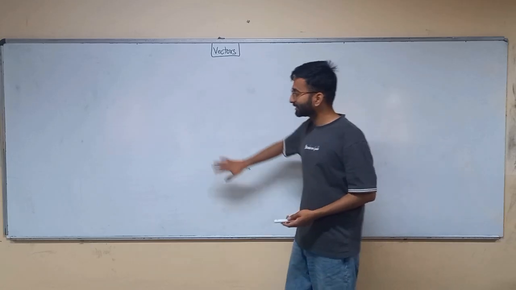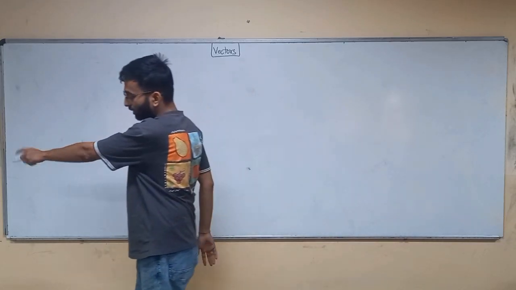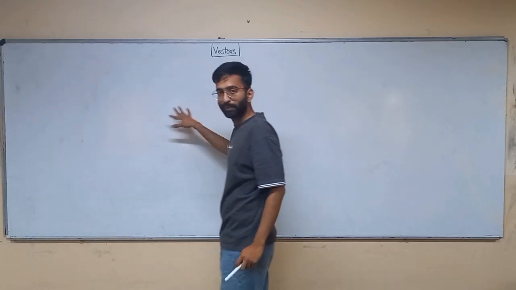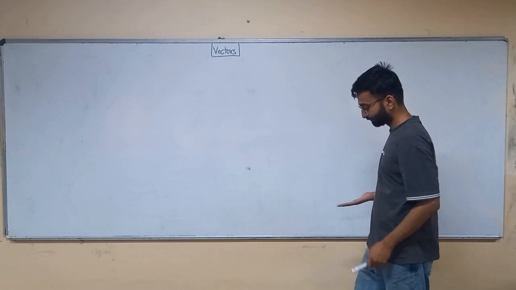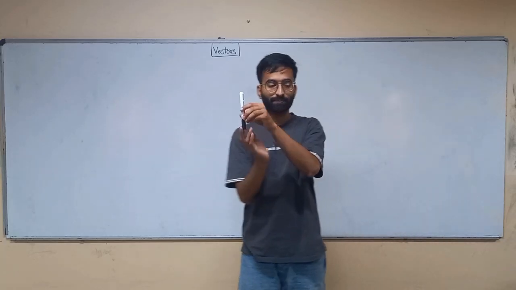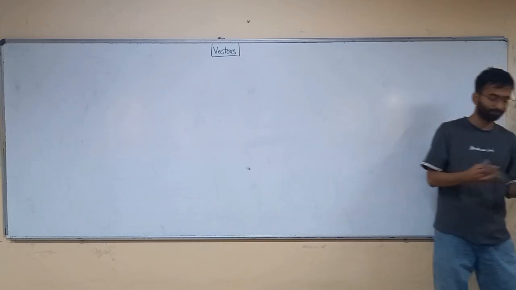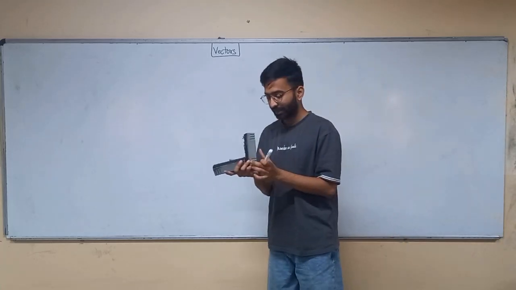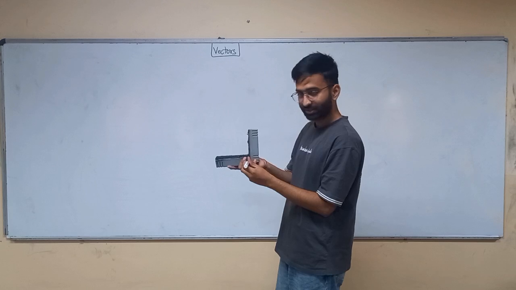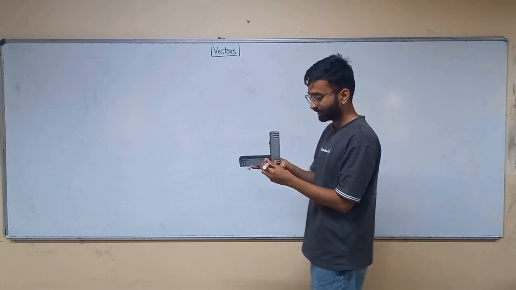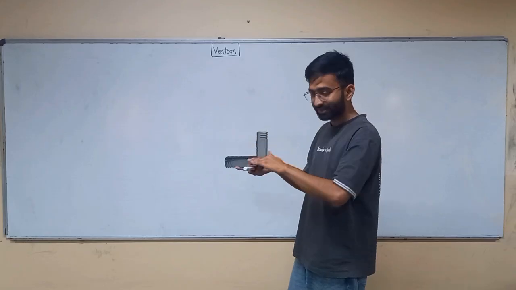Suppose this is a wall, this is the plane of the wall, and this is the origin. So this is the xy plane. This is the x-axis, this is the y-axis. But if I draw another straight line, like a z-axis, then this is the xy plane, and this is the z-axis.